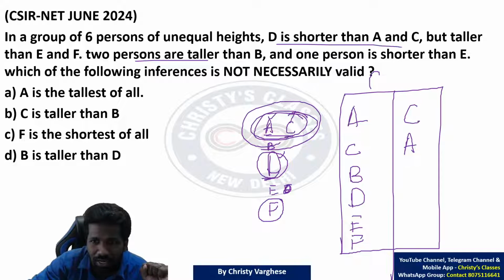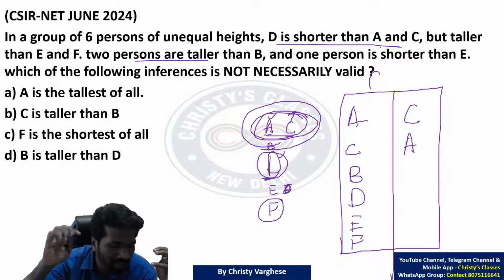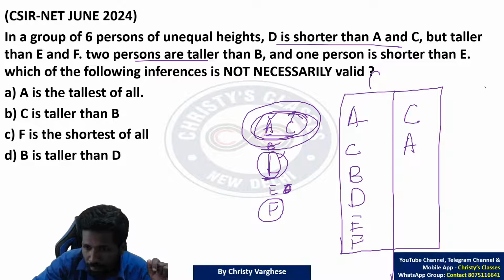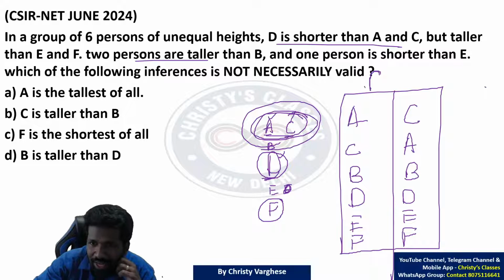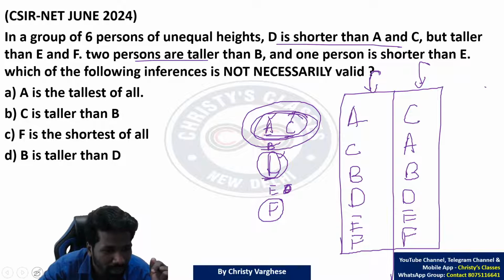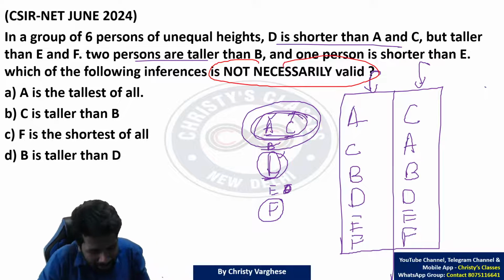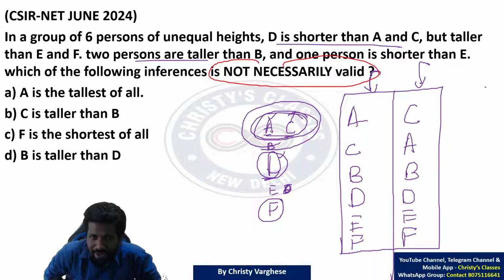Because the question only says D is shorter than A and C. A and C के बारे में कोई और comparison दिया नहीं है. So C above A, then B, D, E, F. So these 2 parallel realities are possible. ये 2 parallel realities check करके ही answer बता सकते हैं. If you only take one of the realities, you may get a wrong answer. Which of the following inferences is not necessarily valid means? Not necessarily means not always valid. Not always means sometimes valid.